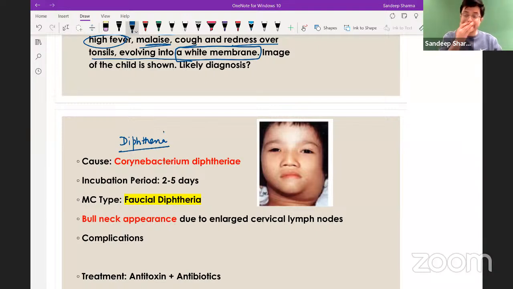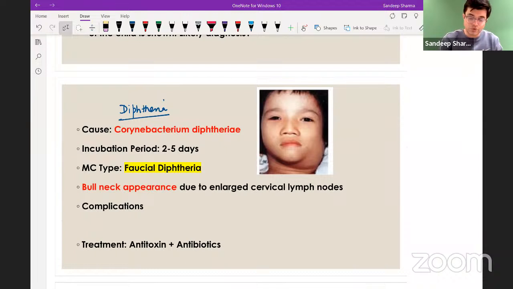Diphtheria, what are the key points? I knew we would have to rush, so I've already written them here. You can just go through them. Cause is Corynebacterium diphtheriae. Incubation period is 2 to 5 days. In fact, it has the shortest incubation period among most vaccine-preventable diseases. I just told you a possible MCQ. Name the vaccine-preventable disease with the shortest incubation period. I'm talking about the national immunization schedule. So 2 to 5 days incubation period is the shortest for diphtheria.